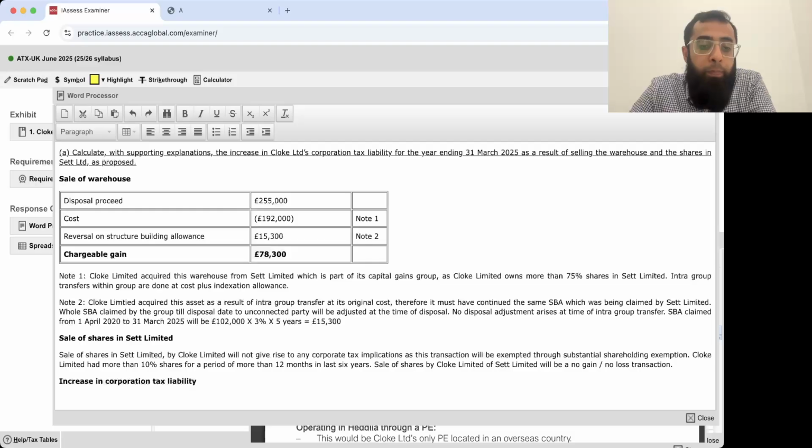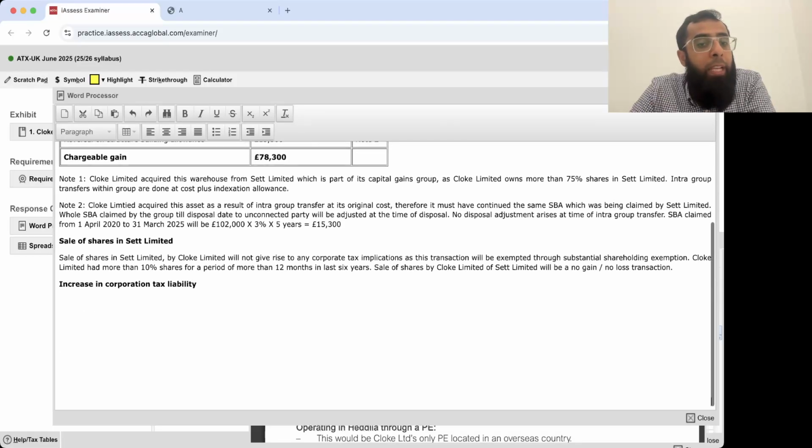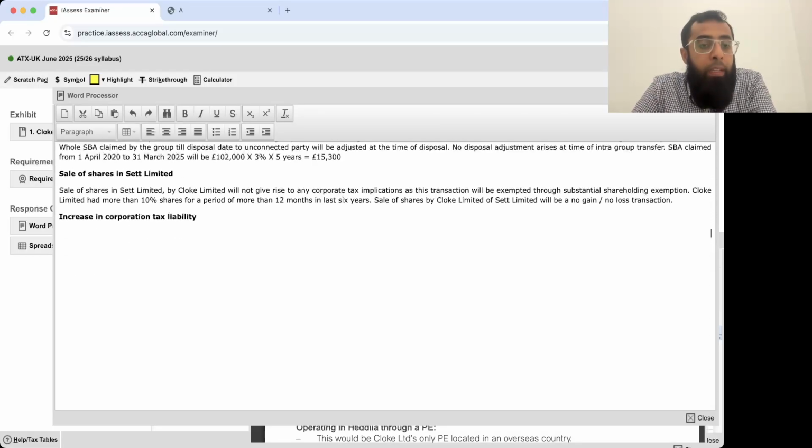Now, increase in corporate tax liability. The last thing is how much the corporate tax liability will increase.